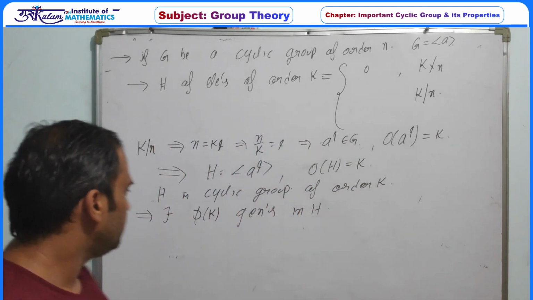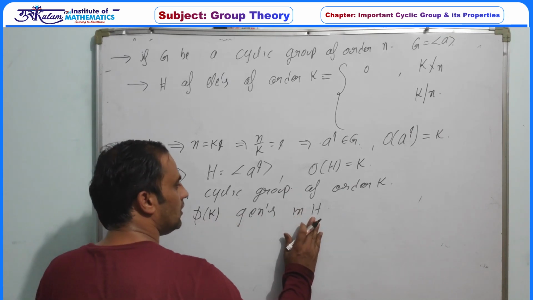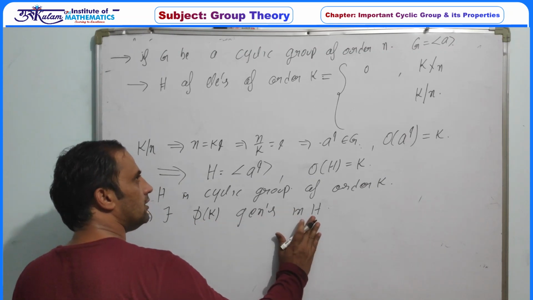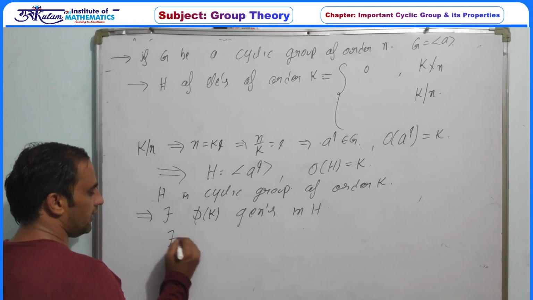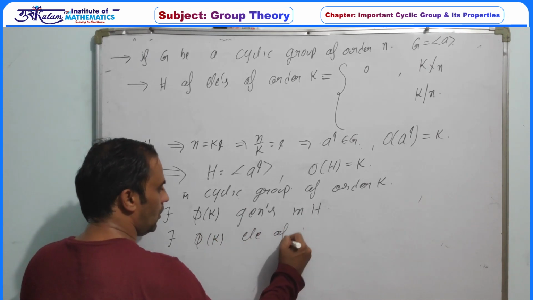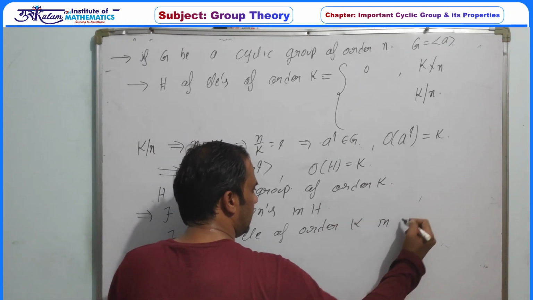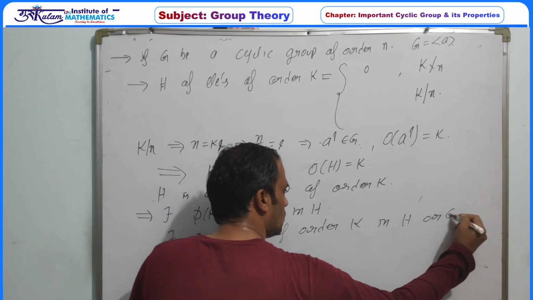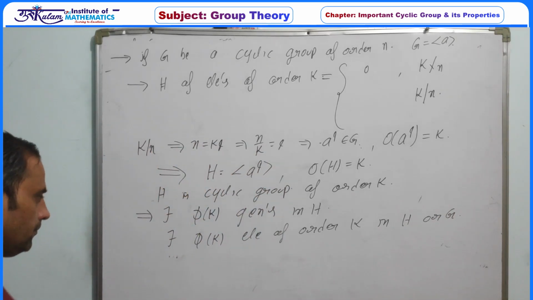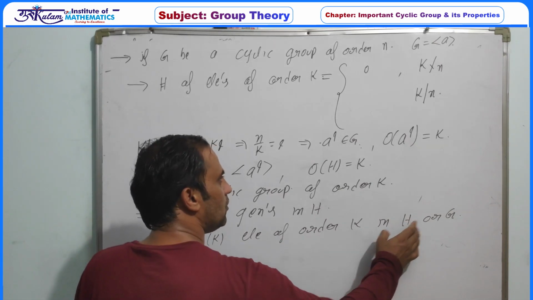So if phi k of the elements are generators of H, definitely there exist phi k elements of order k in H or G, because the order in a subgroup and the order in a group must be the same. So phi k is the number of elements of order k in H or in G.